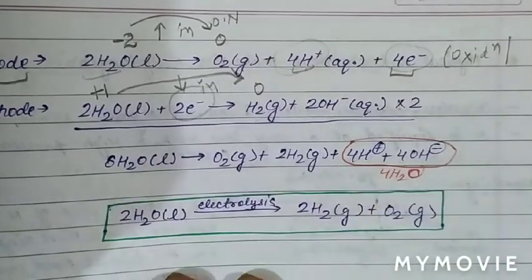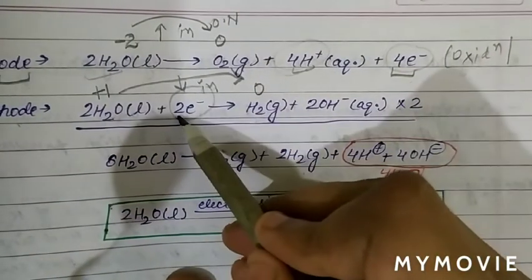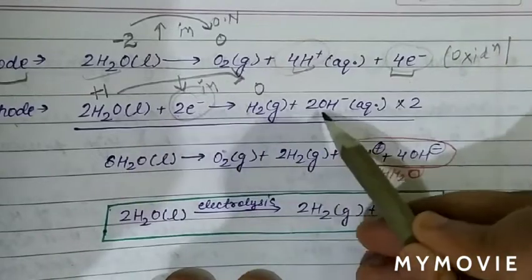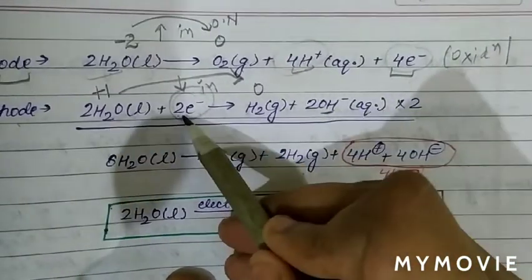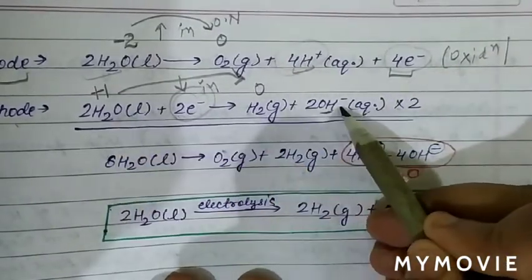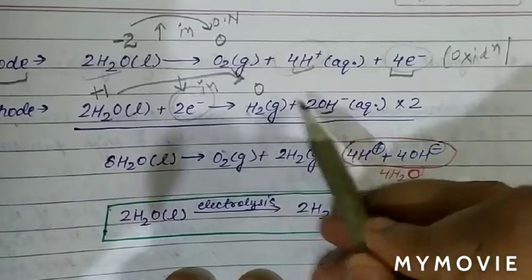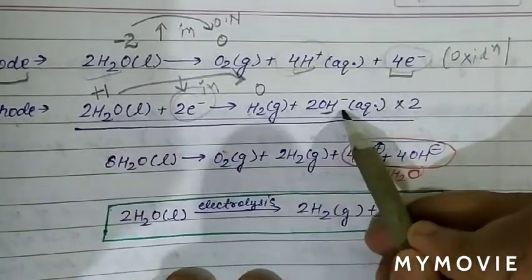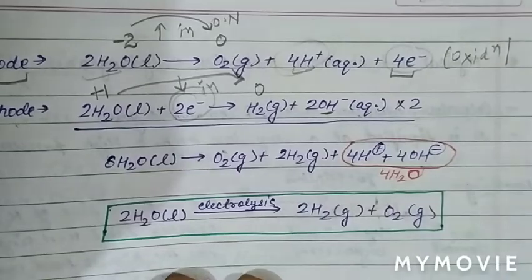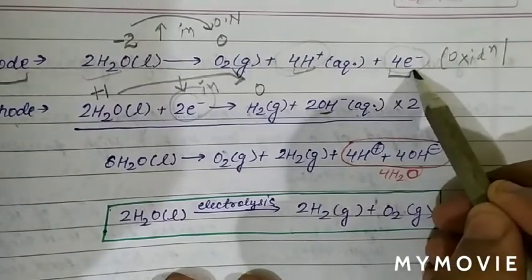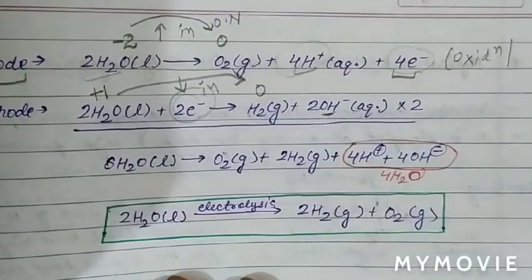Now balance. Two electrons gained. To balance the charge of 2 electron, we use 2 OH minus. Now atoms are also balanced. 4 hydrogen, 2 oxygen, minus 2, minus 2. So there is loss of electron and there is gain of electron.